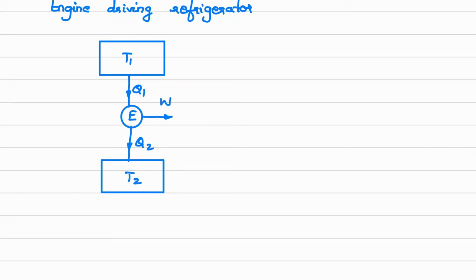Now this engine is driving another device which is given in the question. So I'll draw that device. The second device is the refrigerator. That refrigerator will have a high temperature reservoir, suppose T3, and the bottom reservoir is suppose T4.